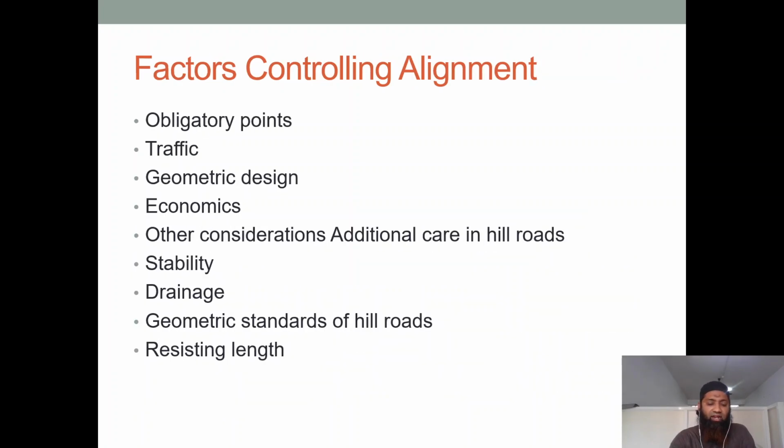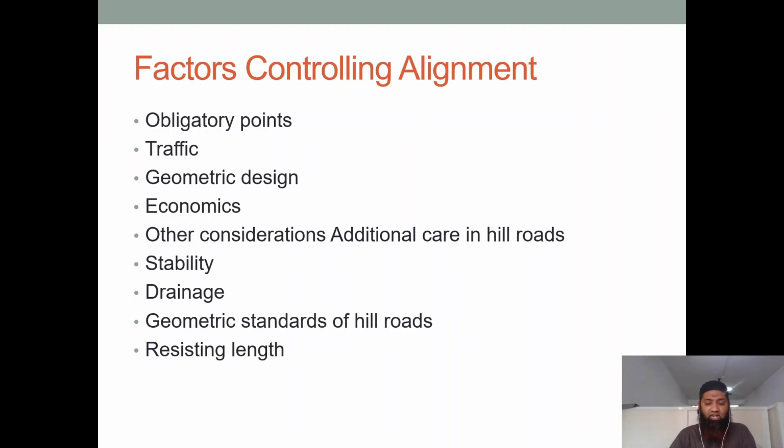Let us see here the factors controlling the alignment. What factors do we have to see before coming up with a good alignment? We should see what the obligatory points are, and what the amount of traffic over that road network is, or in future it might increase, so we should have a good traffic count. We should see the geometric design as well, whether it is satisfying the proper criteria or not. Economics also, as I have told you, it should be economic. It shouldn't be so costly. It should be within the reach of common people also.